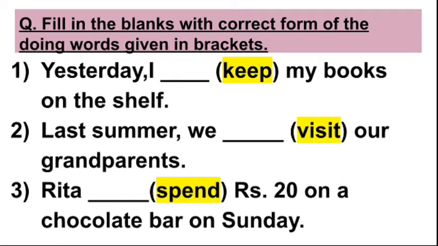See number 2. Last summer we visited our grandparents. Now step 1 is to identify the tense. It is a past tense. Why? Because last summer is given. It means the previous summer. It means the sentence is of past tense. Now see the verb given in bracket. Visit.